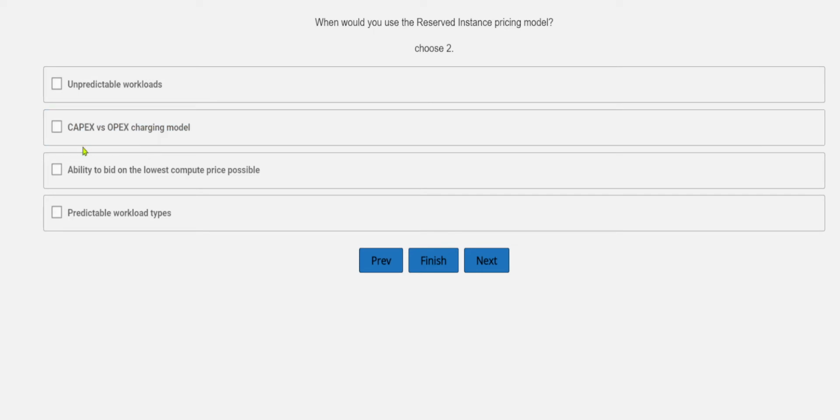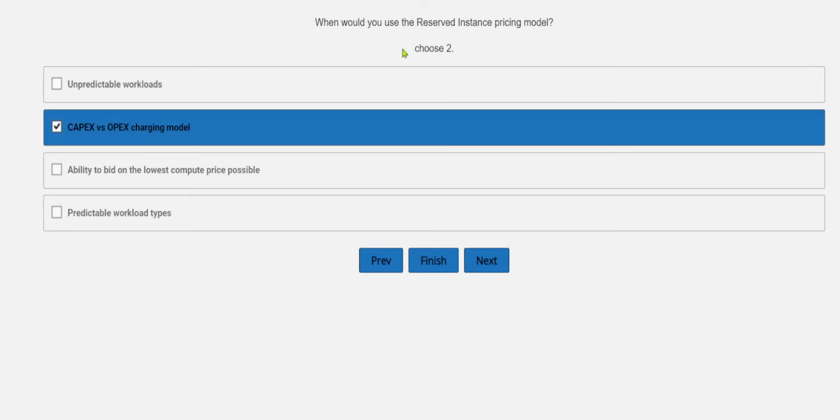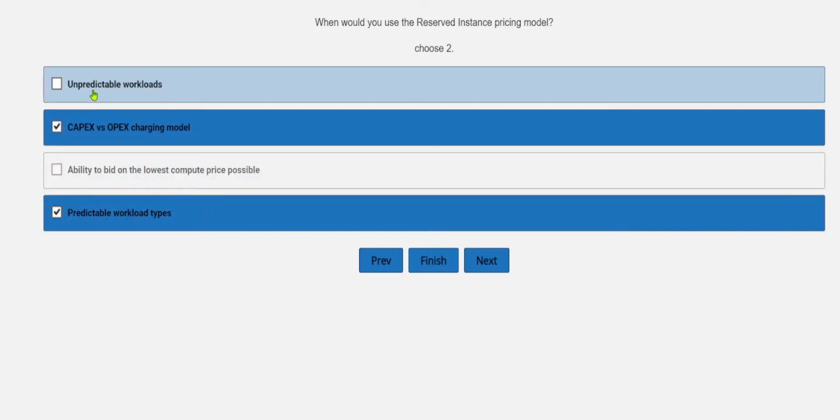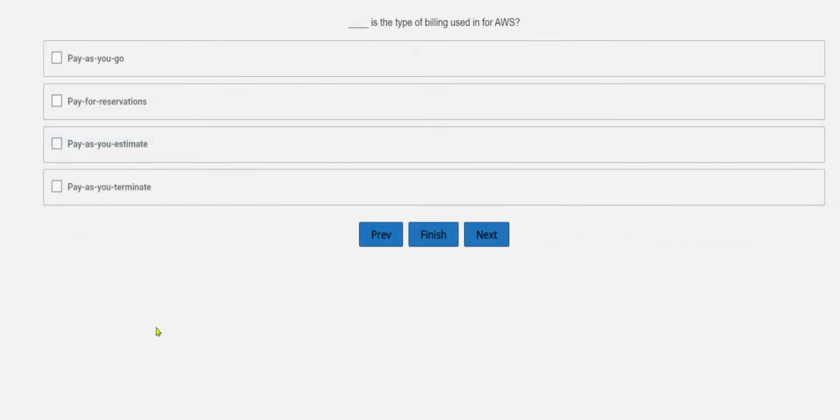So definitely yes, capex versus opex charging model is one, and as we need to select two, the second one is predictable workload type. So if we are eliminating the first one, then definitely the opposite one is correct. This is how you can increase your chances to select the correct option by eliminating the illogical options from the questions. Okay, then to the next question.